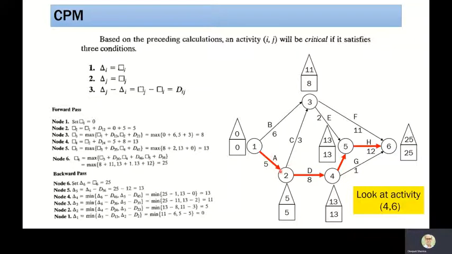However, if we look at A, D, the dummy activity and H, we cannot change their starting and finish time. Why? Because otherwise it will change the duration of the project. So the red color activities are the critical activities and the rest are non-critical activities. As I have explained, similar to G, other non-critical activities have some slack. Even if there is a delay within a certain range, the project completion time will remain the same.